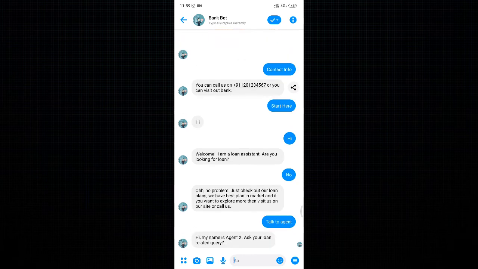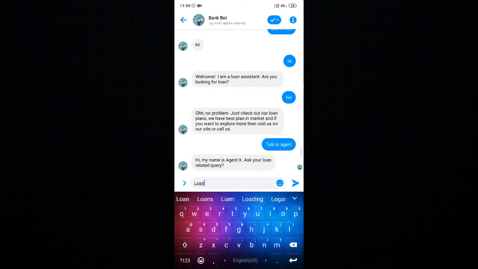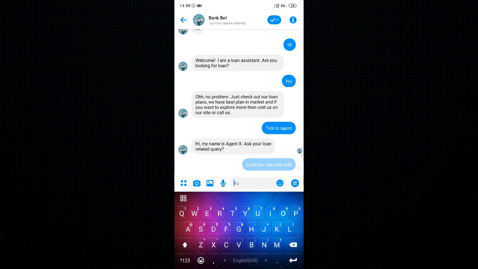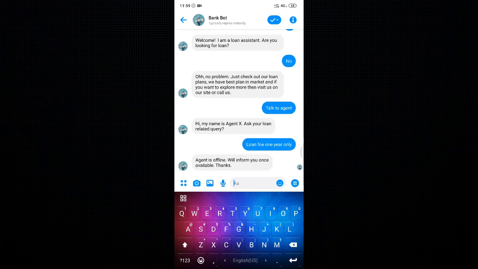After clicking on talk to agent, an actual person will communicate with the user, like, "Hi, my name is Agent S, ask your loan query." Loan for 1 year only. The bot responded, "Agent is offline, will inform you once available."